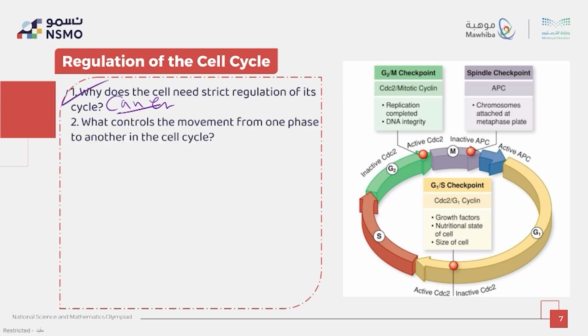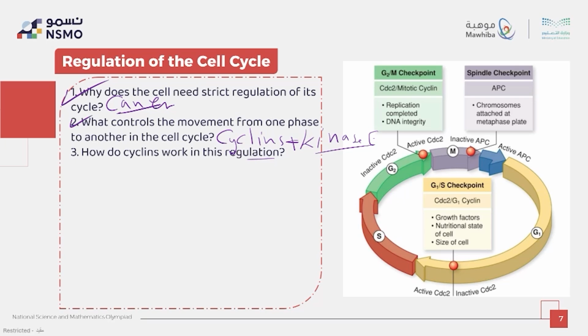Second question: what controls the movement from one phase to another in the cell cycle? It's controlled by proteins called cyclins. Cyclins plus kinase enzyme. Both of them control the cell cycle. Let me put a check for 2.